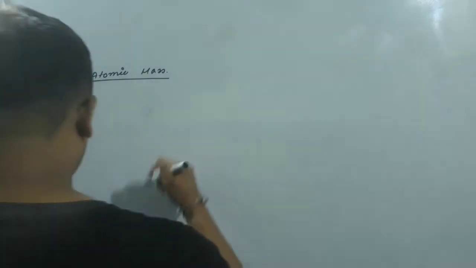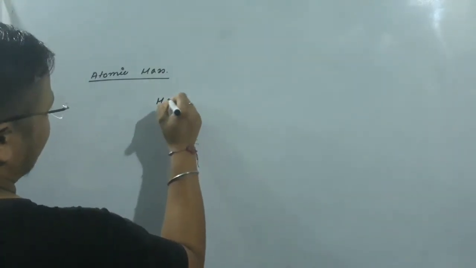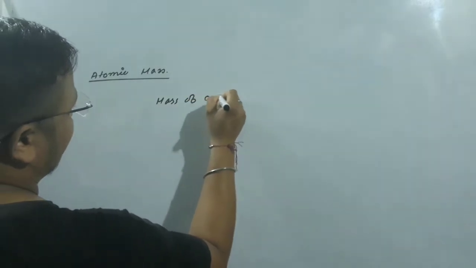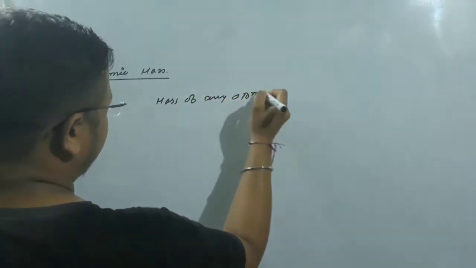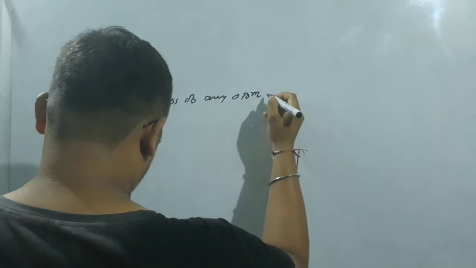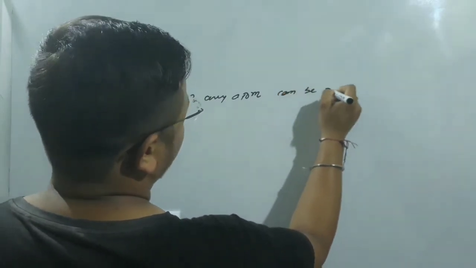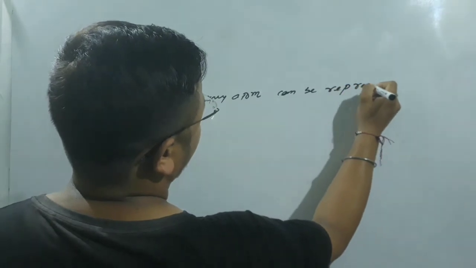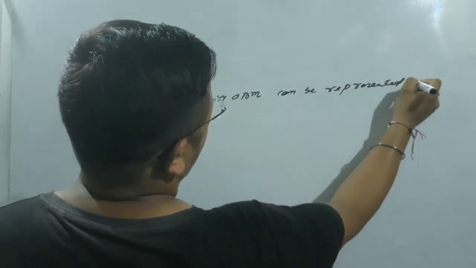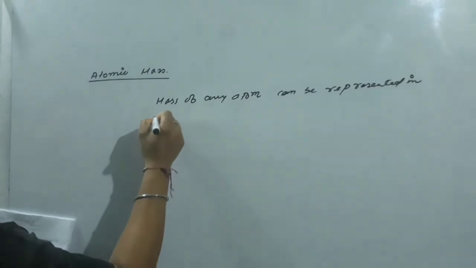With respect to carbon-12 we are now taking the mass of different atoms. So what we can say is that the mass of any atom can be represented in AMU.